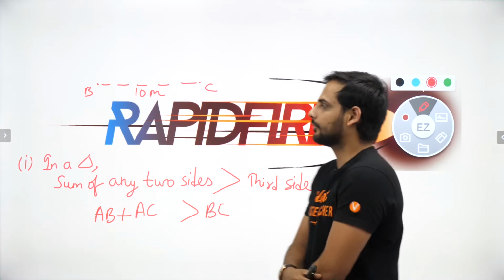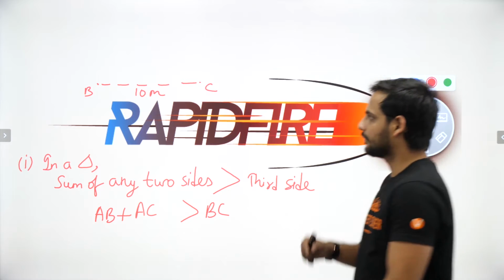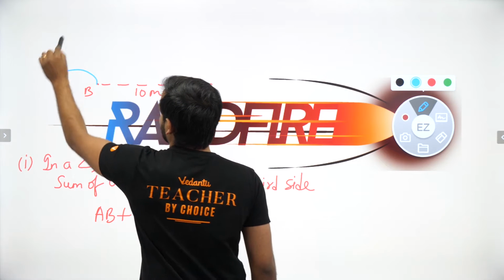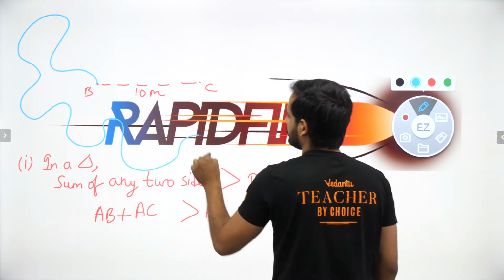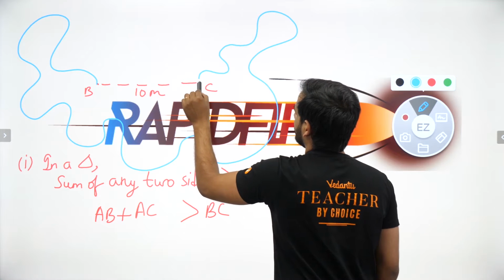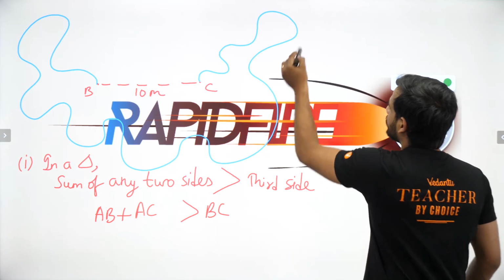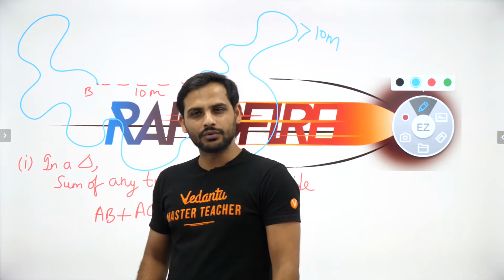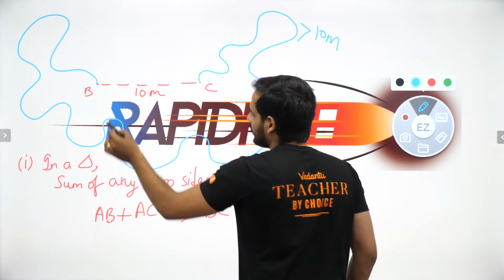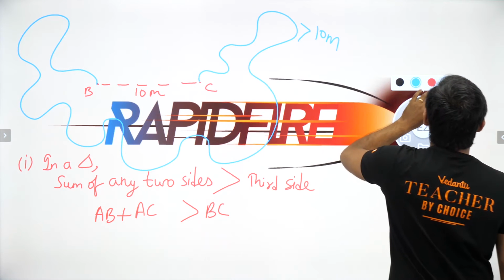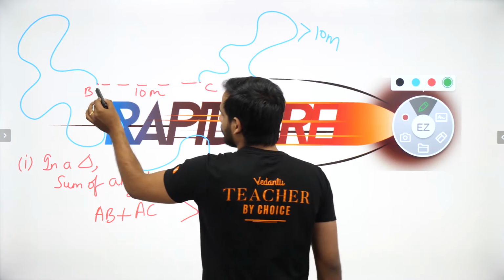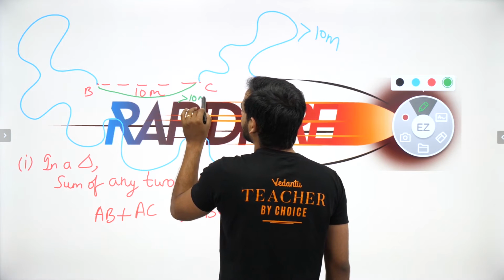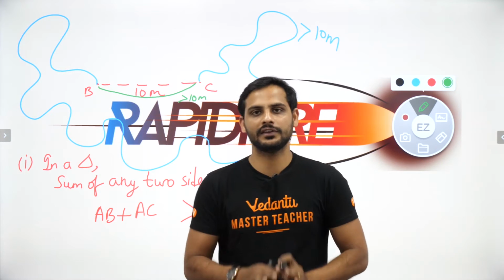Now what I'm telling you, children, is that you took some other route, suppose something like this. Let us say like this. Now obviously this route will be greater than 10 meter, right? Any other route, even a small bit, suppose you take a route something like this also, it will also be greater than 10 meter, because the minimum distance between B and C is 10 meter only.